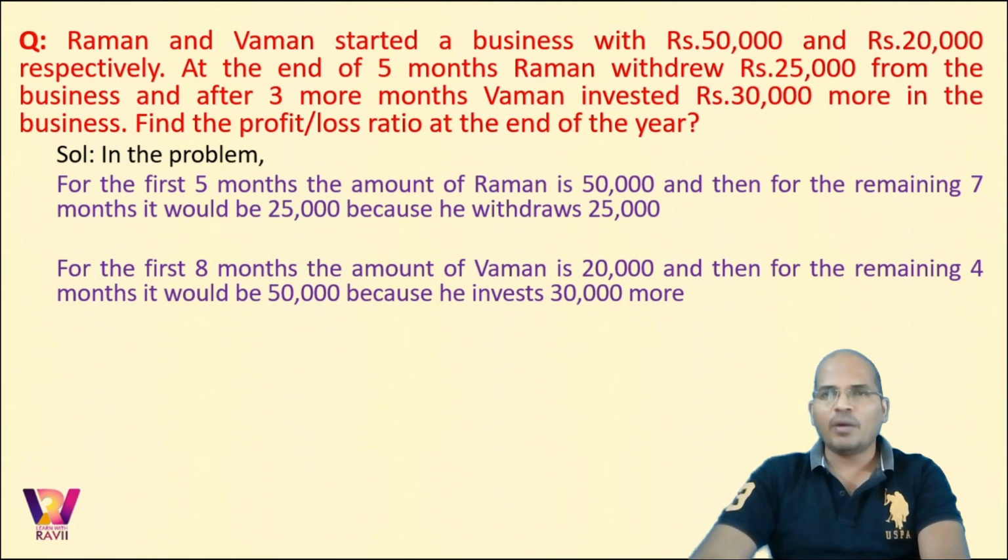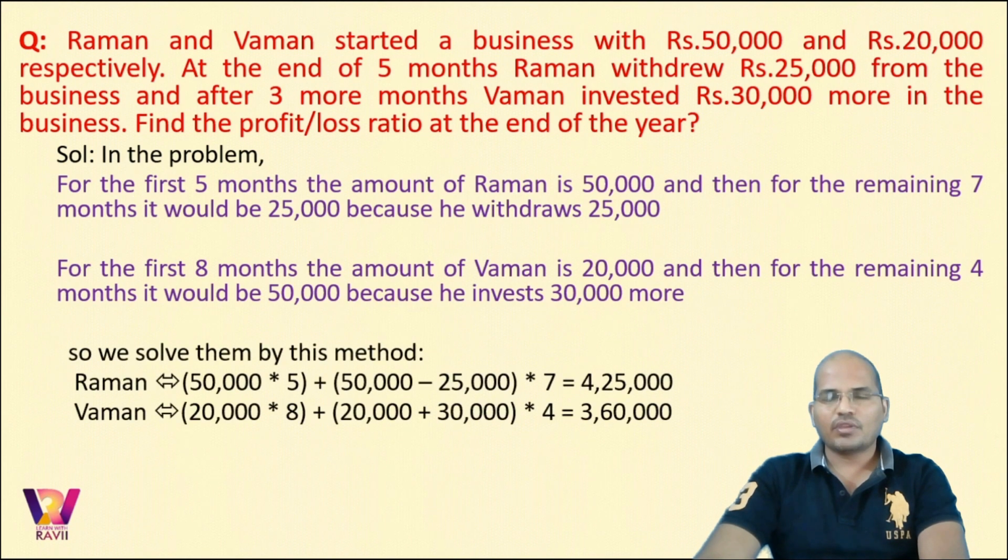So after 8 months, Vaman has made some changes. So it means that for the first 8 months, the amount of Vaman is 20,000, and for the remaining 4 months, it would be 50,000, because he is investing 30,000 more. So sum up: 50,000 into 5 plus 25 into 7 is the amount of Raman, and Vaman would be 20 into 8 plus 50 into 4. Summing up you get 4,25,000, and Vaman would be 3,60,000 rupees.